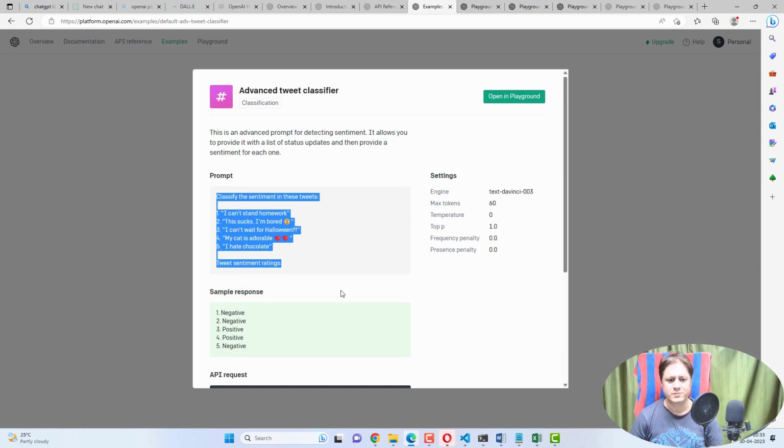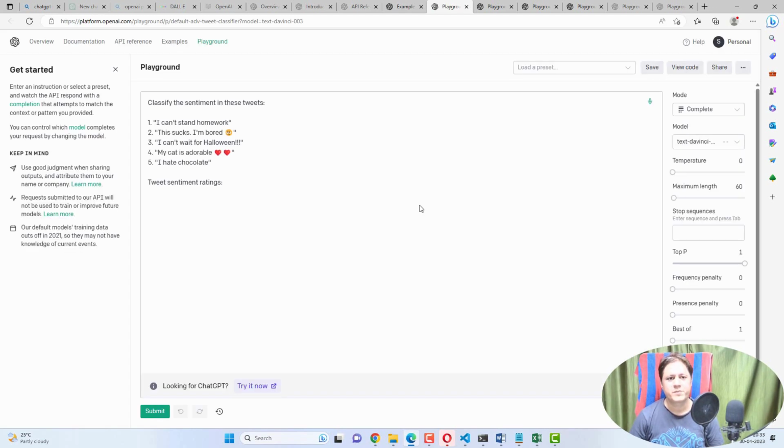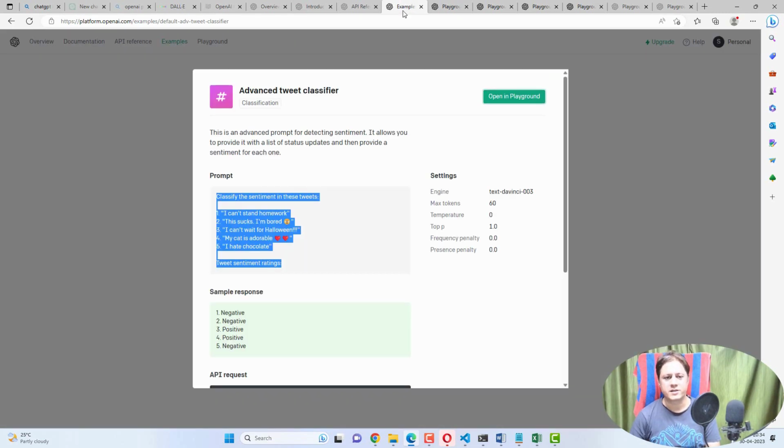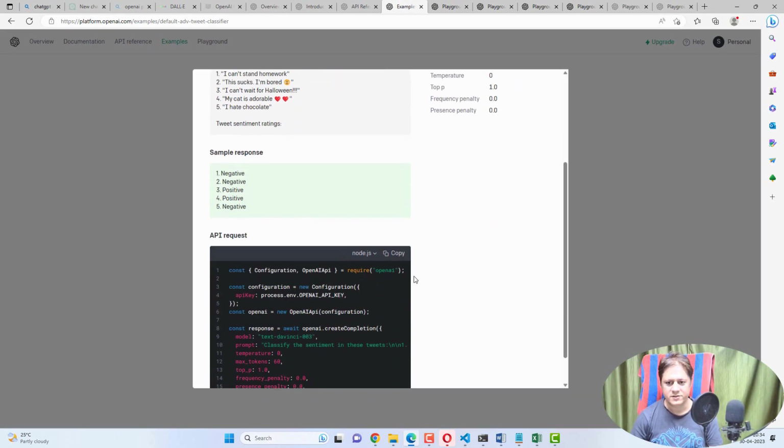It's that simple. If I write something, I am opening the playground. Let's remove this. I am not in a mood to play today, and let's see, it should come as negative. Yeah, you see it is negative. So this is what the advanced tweet classifier will do. It's very simple.